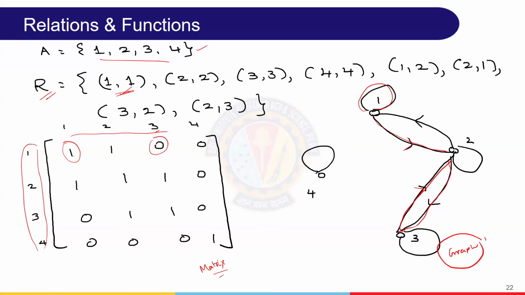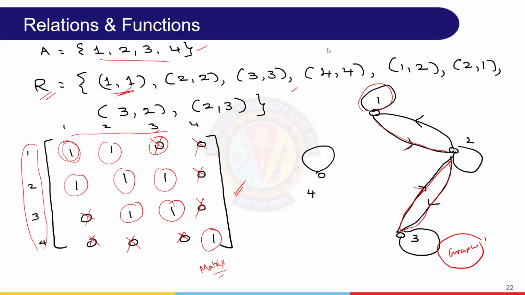And vice versa also. Vice versa in the sense, suppose this matrix is given, what is the corresponding relation? Very simple. Wherever 1 is there, that comes in the relation. Wherever 0 is there, we need not consider it. Ignore these things. So 1, 2 comma 1, 2 comma 2, 2 comma 3, 3 comma 2, 3 comma 3. So that is one based on this.